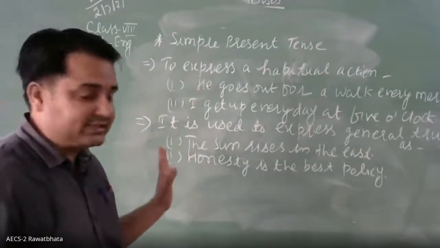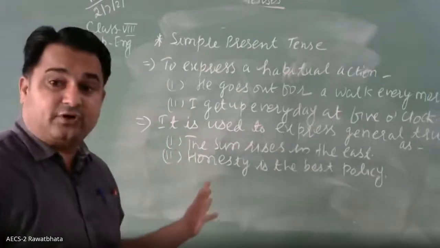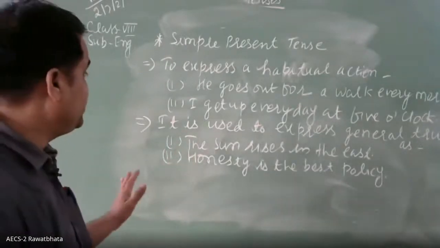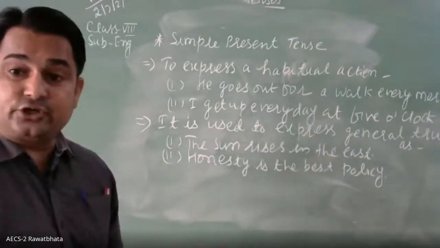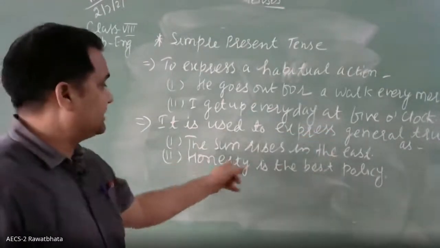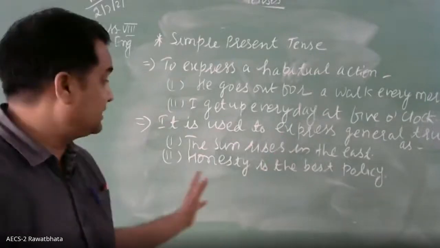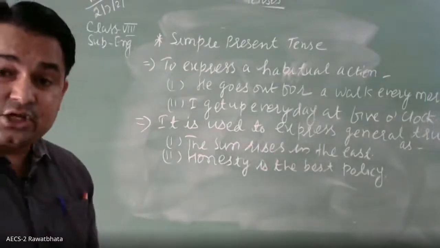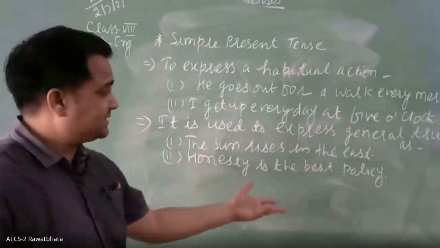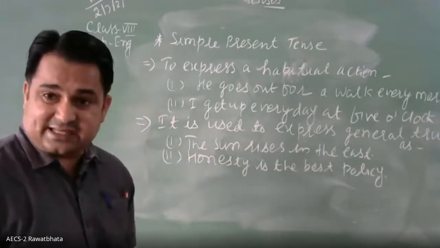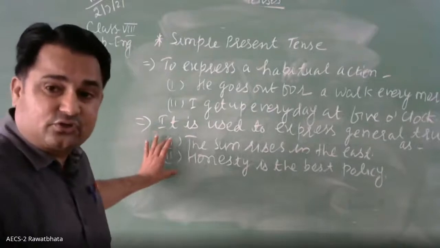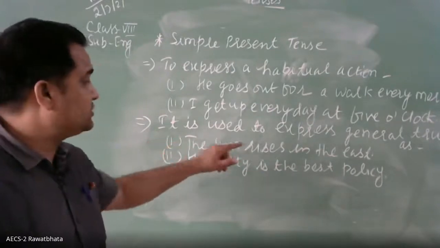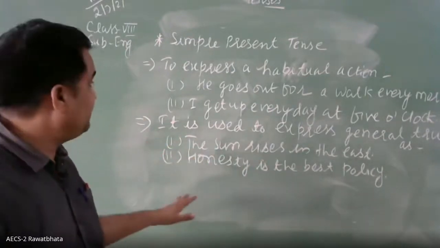Simple present tense is used. The verb form of simple present tense will be used in what? It is used to express a general truth, that is, a universal fact. The sun rises in the east, that is a universal fact. Honesty is the best policy. Of course, it's a best policy. So it is used for what? It is used to express a general truth or a universal fact.